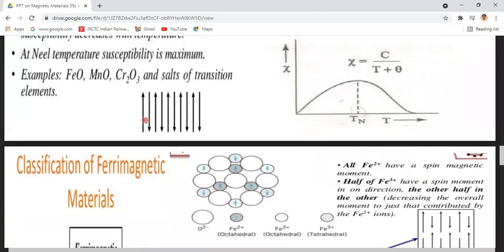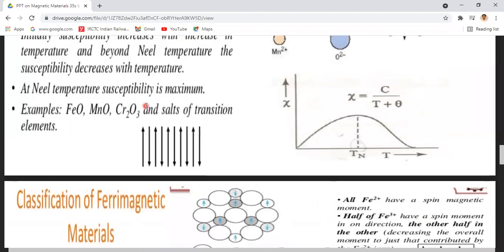So these are the alignments of the dipoles. That means all the neighboring dipoles have equal magnitudes but are oriented in opposite direction, and that is observed in antiferromagnetic materials.